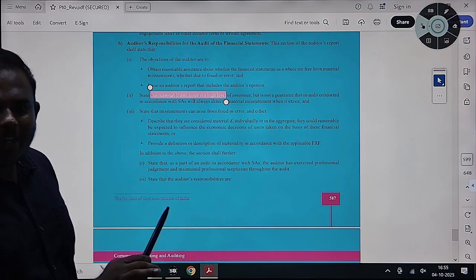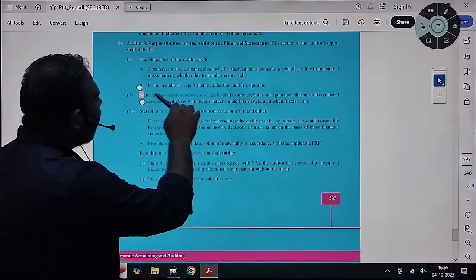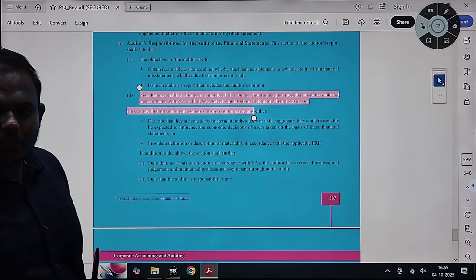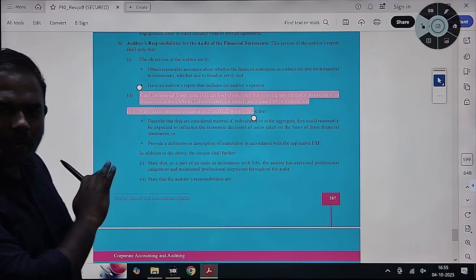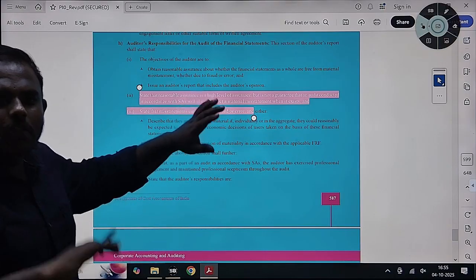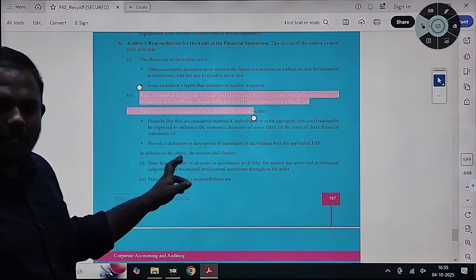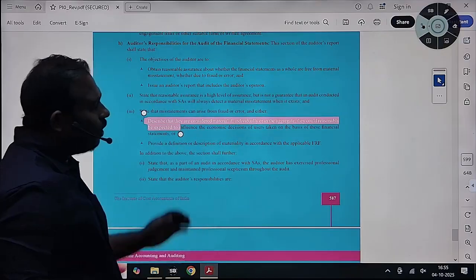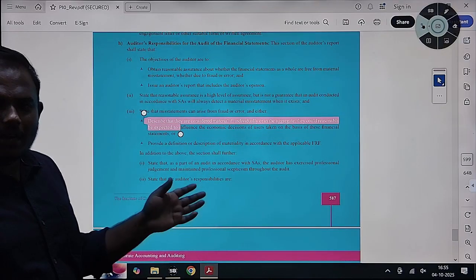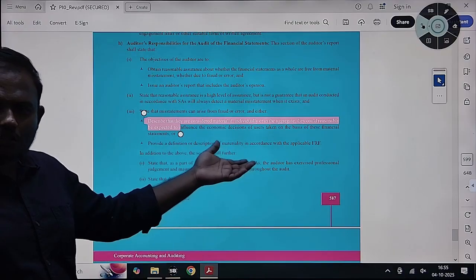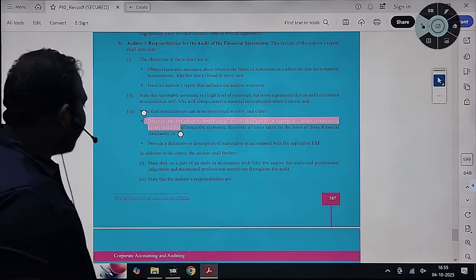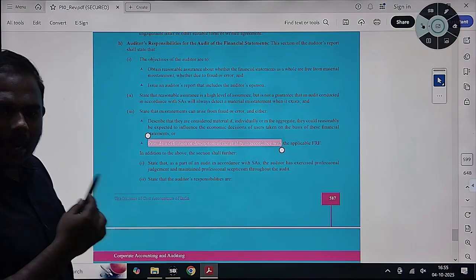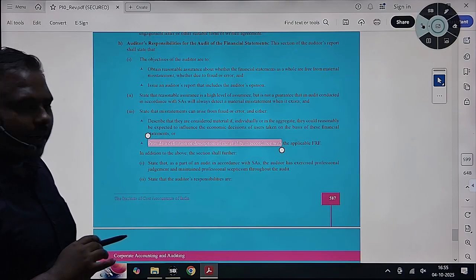We are not writing all that, but our intention of writing this is that we have obtained reasonable assurance, which is high level of assurance. We are satisfied with it. That is why we are expressing opinion. After this also there might be some undiscovered misstatements which could be material. This we are expressing. Then after that we will give materiality definition. Materiality that could influence the decisions of users of FS either individually or in aggregate. The definition and description of materiality in accordance with applicable FRF. How we have determined your materiality in this case.